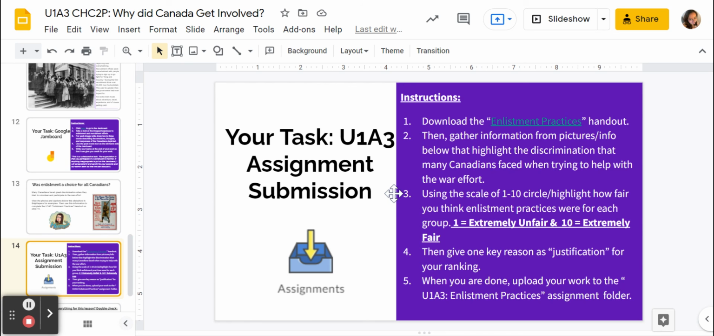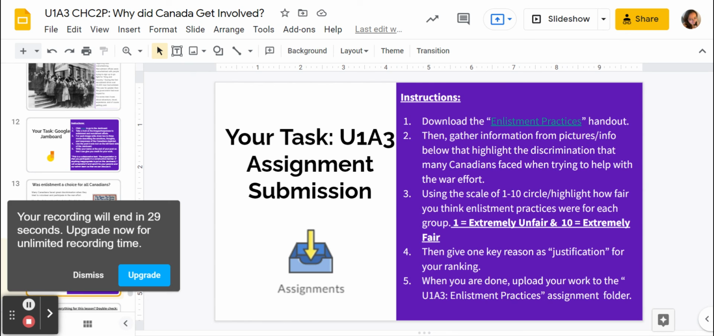Once you've got that information, using the scale of a 1 to 10, circle how fair you think enlistment practices were for each group of people. And then give some justification and evidence. When you're finished, you can submit this to the Unit 1 Activity 3 assignment folder found in the Assignments tab of Brightspace.